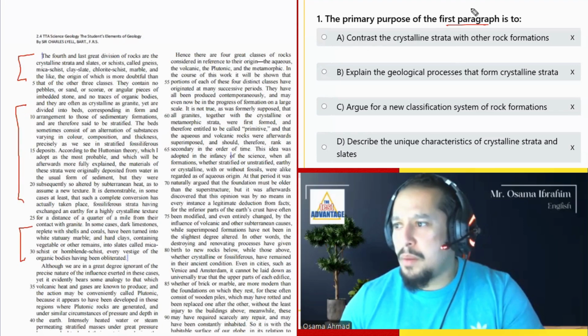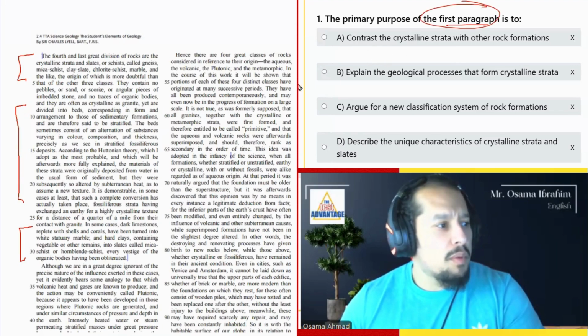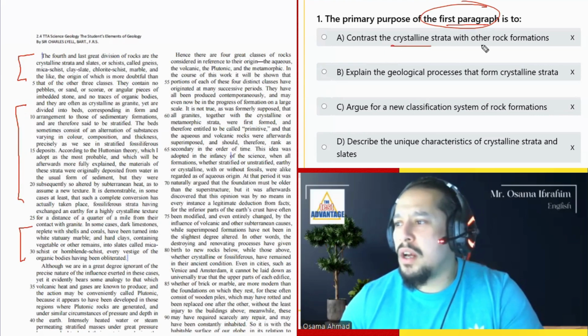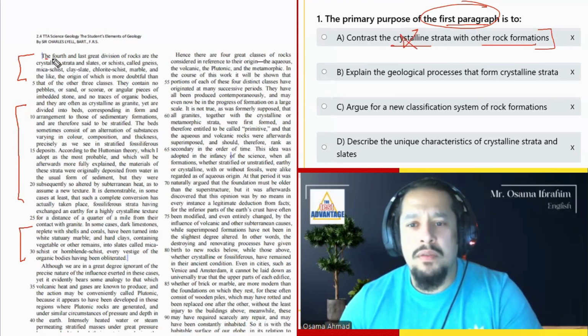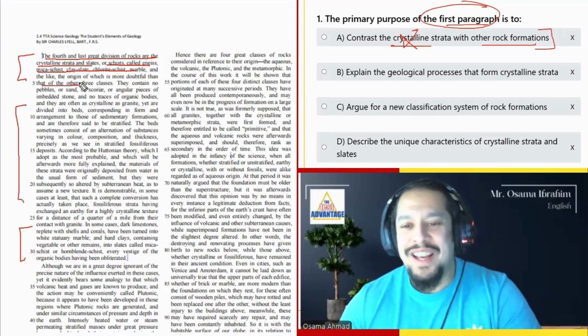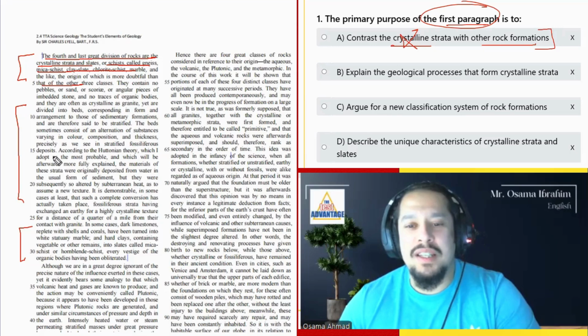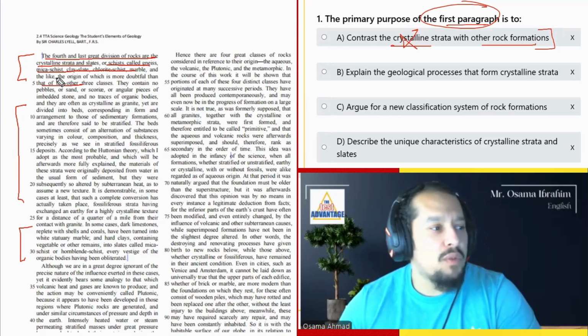So what is the primary purpose of the first paragraph? Contrast the crystalline strata with other rock formations. Not true. We're not contrasting the crystalline strata. بيقول لك هنا the fourth and last great division of rocks are the crystalline strata and slates or schists called gneiss, mica schist, clay slate. A mouthful of words. EST reading بقى. So you can read the details. بس هنا هيشرح لنا the types of crystalline.